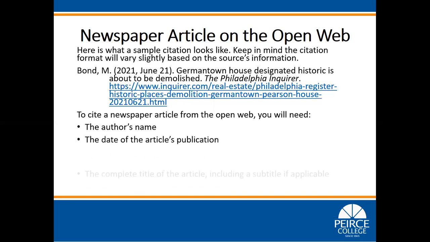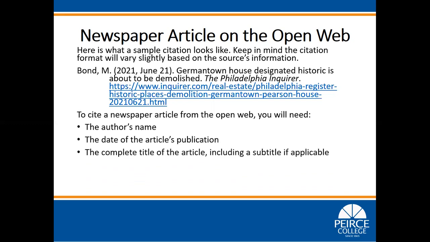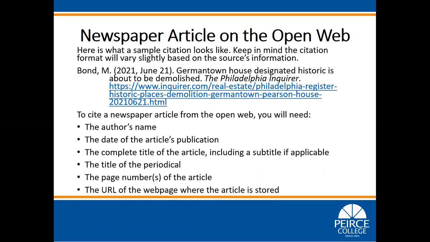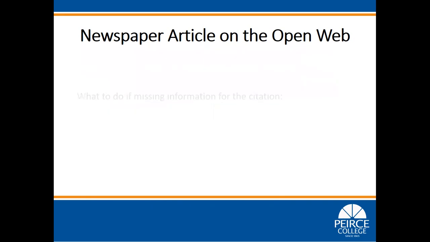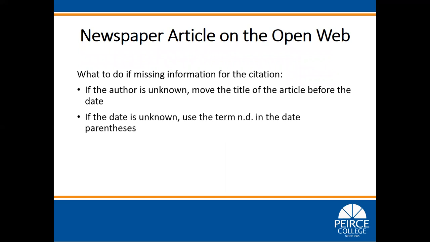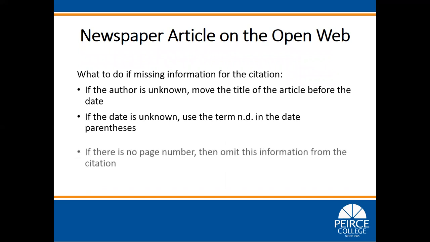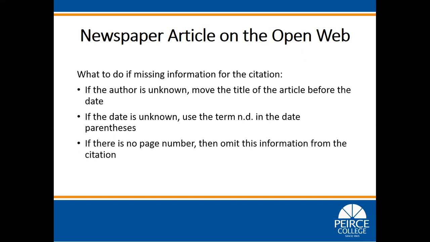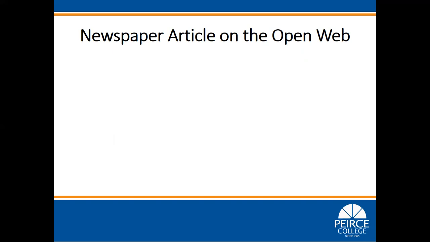the article's publication, the complete title of the article, including a subtitle if applicable, the title of the periodical, the page number of the article, the URL of the web page where the article is stored. What to do if missing information for the citation. If the author is unknown, move the title of the article before the date. If the date is unknown, use the term n.d. in the date parentheses. If there is no page number, then omit this information from the citation.